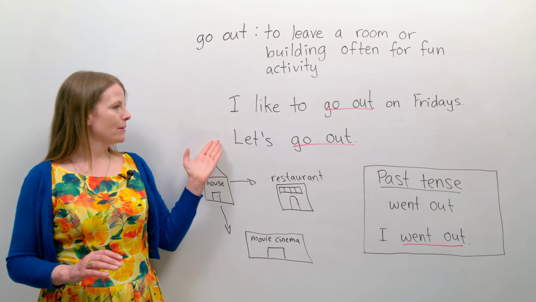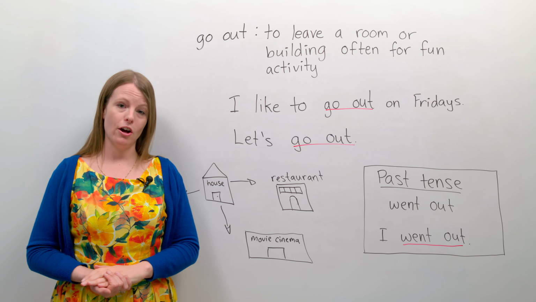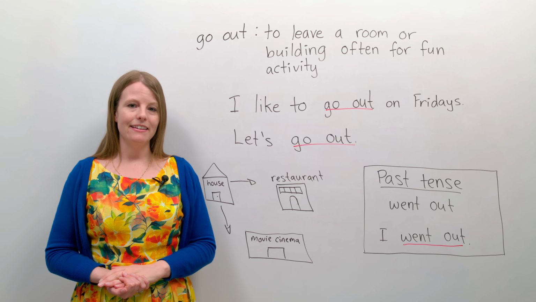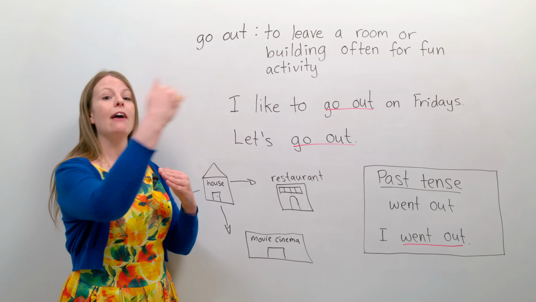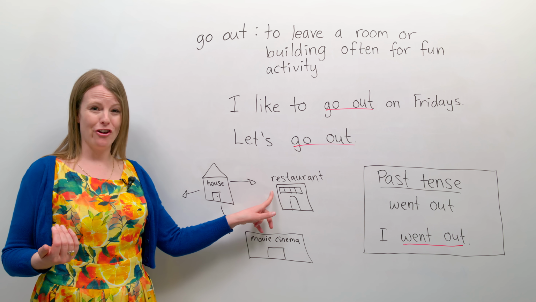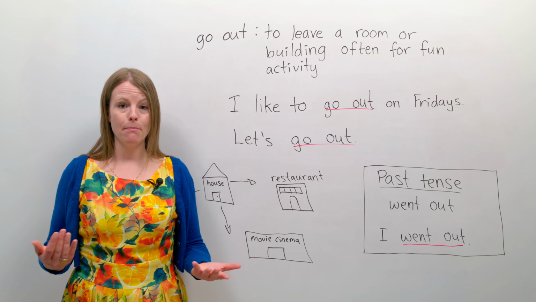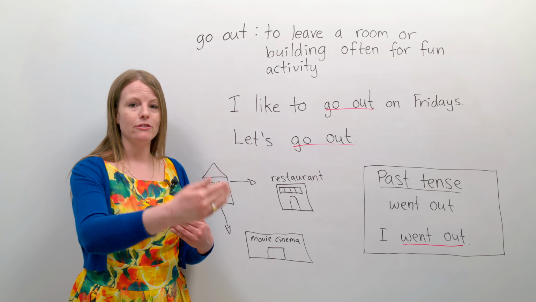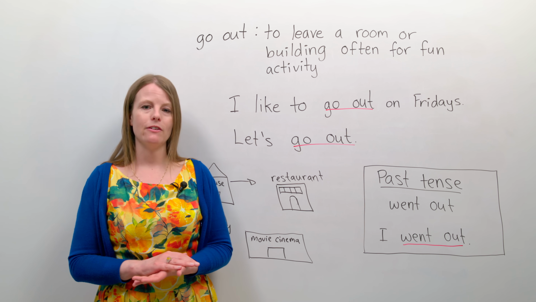So for example, I like to go out on Fridays. This means I am not at home. I am outside my home. Maybe I'm at a restaurant. Maybe a movie cinema. Maybe the park. Go out means to leave your house, usually for something fun.